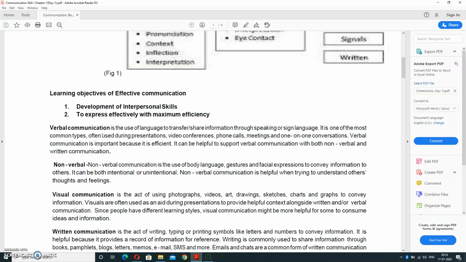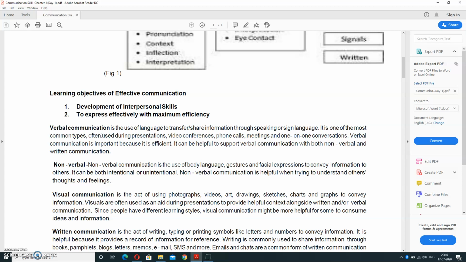Now, what is non-verbal communication? In non-verbal communication, body language, gestures, and facial expressions are used to convey information to others. It can be either intentional or unintentional. Non-verbal communication is helpful when trying to understand other people's thoughts or feelings.